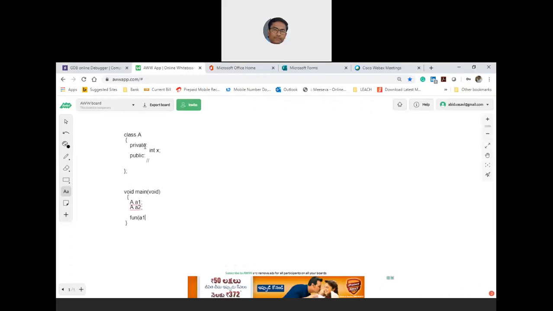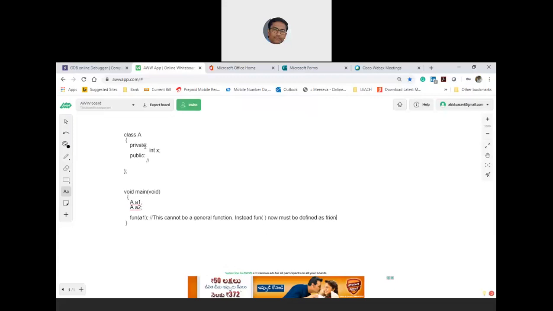If there is a need of passing an object as an argument to a function, then this cannot be a general function, because you are compromising the data privacy here. Whose data privacy? A1's data privacy. Instead, fun must now be defined as friend.